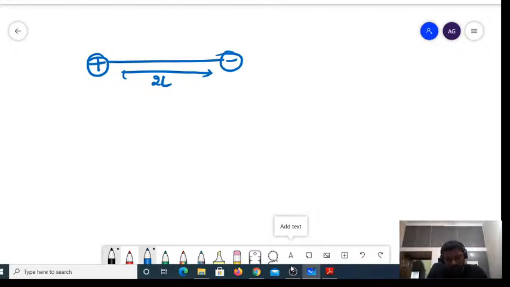A dipole is a system of equal and opposite charges which is separated by a small distance. If this is plus q, this has to be minus q. So it's a system of equal and opposite charges which has been separated by a small distance.